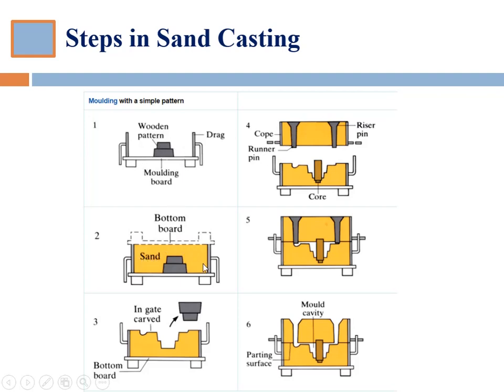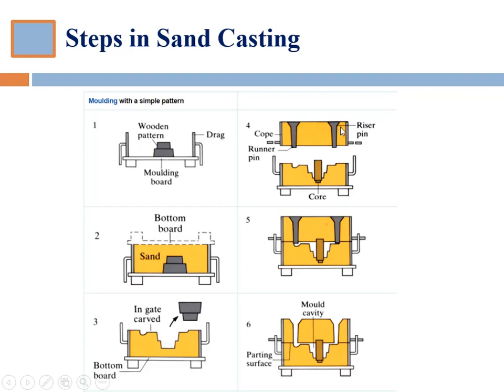We will press the sand, we will ram the sand, and after that we'll turn this upside down and remove the pattern. Then what we have is the cavity, and this curved section is nothing but the passage for flowing the molten metal into the cavity.